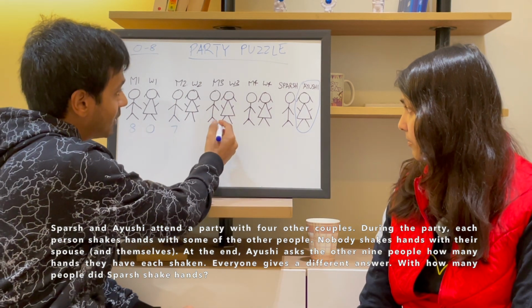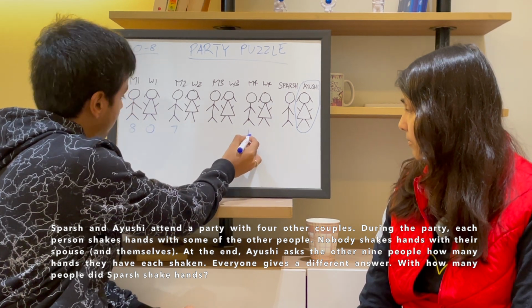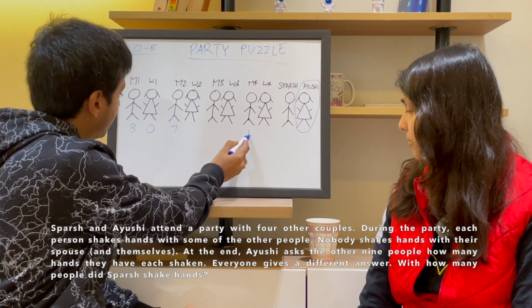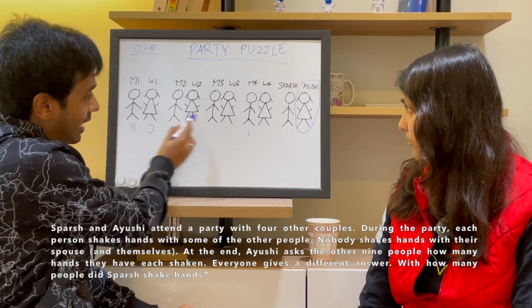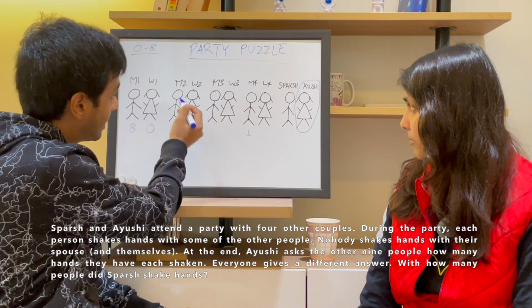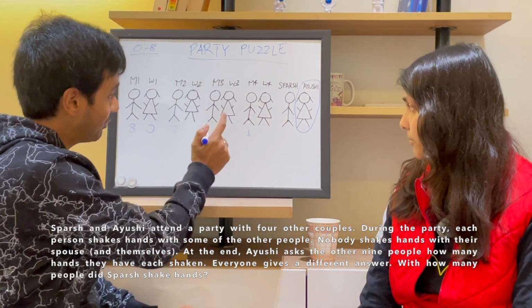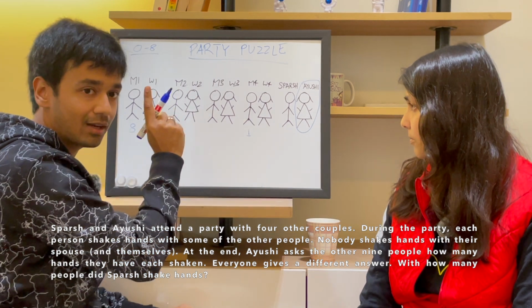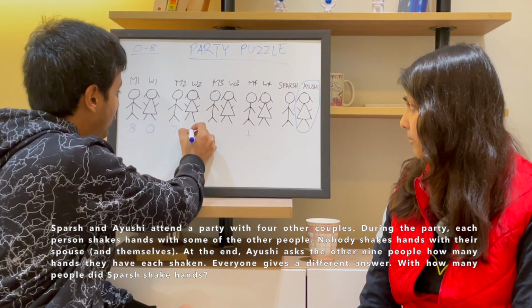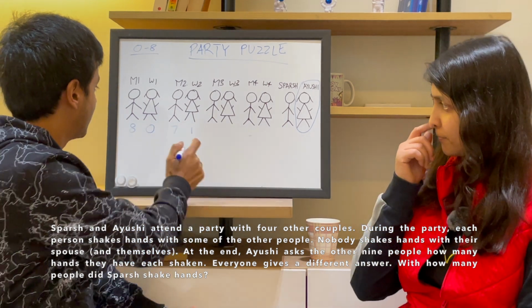Let's say that one person is any of these people. Then this person had to have shaken hands with only M1 and therefore he couldn't have shaken hands with M2. But then that does not leave 7 people for M2 to shake hands with. What does that mean? That the person who shook hands with only one person is W2. And now you will see a pattern emerging.